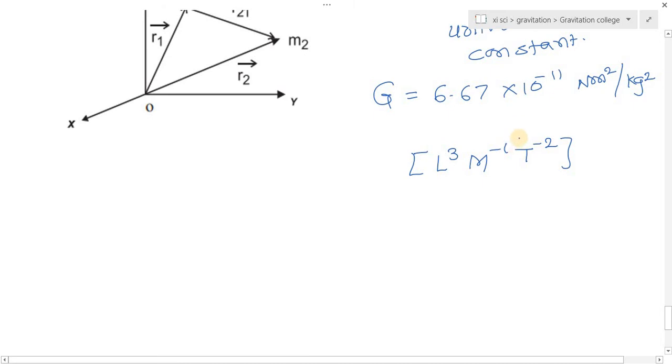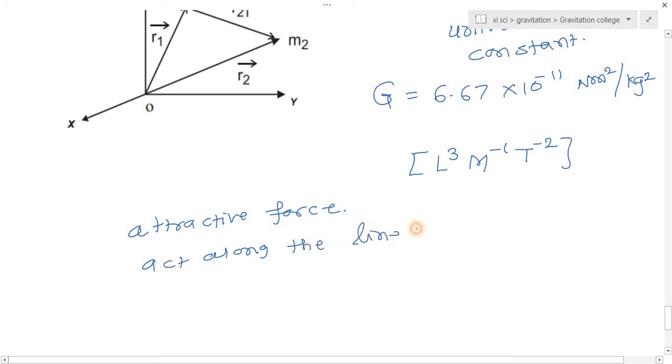Gravitational force is an attractive force. This is only an attractive type of force. It acts along the line joining the two particles.